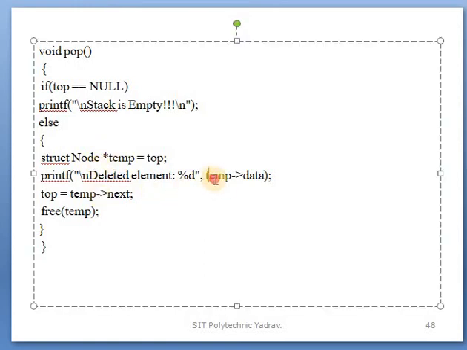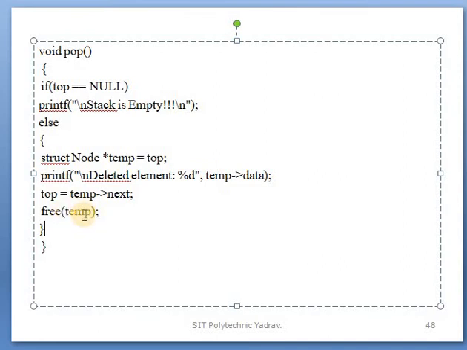Then temp next is assigned to top, since it points to the next element, which automatically becomes the top, and temp is freed.